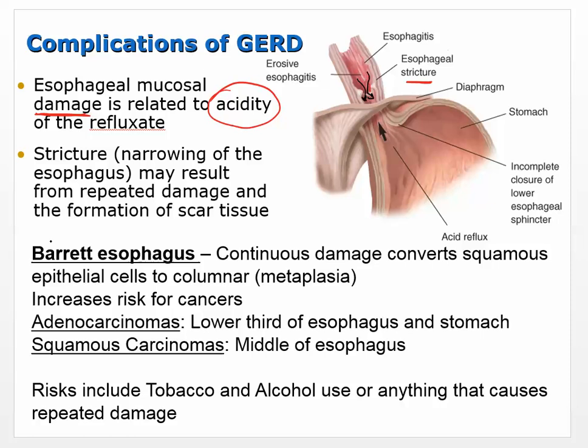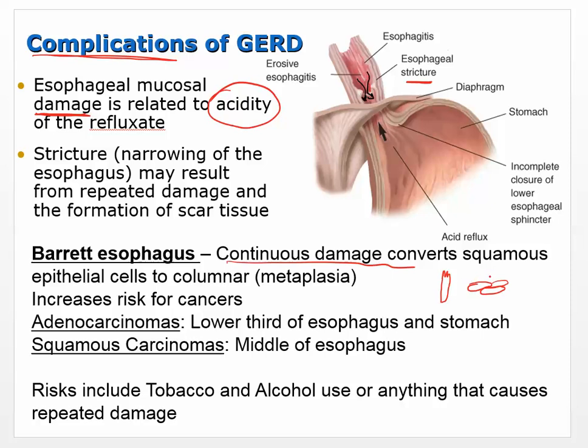Okay, and speaking of that, there's something else called Barrett esophagus. So these are complications. Barrett esophagus is when you have this continuous damage. Do you remember from smoking, when we were talking about smoking, we were talking about respiratory cells, and we said that the smoking causes the ciliated columnar cells, that's metaplasia, to turn into squamous epithelial cells.